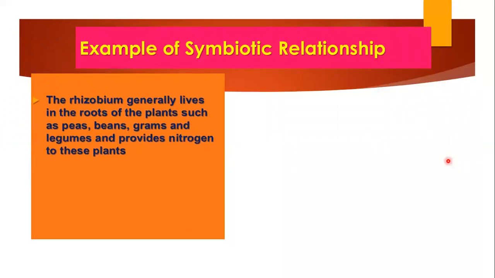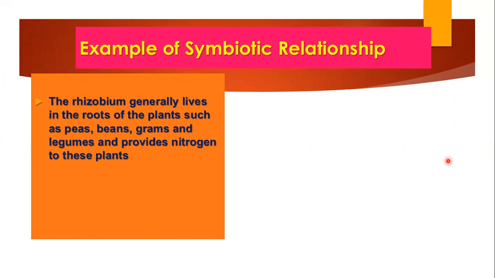Another example of symbiosis is rhizobium bacteria. Rhizobium is a nitrogen fixation bacteria which exists in the roots of the plant. It helps to fix the atmospheric free nitrogen into the nitrogen form that is absorbed by the plants. So the plant gets the nitrogen, which is very essential for the growth of plants, and the rhizobium gets the shelter. Because the rhizobium bacteria is in the roots of the plants, it gets the shelter and food, whereas the plant gets the nitrogen. So both are mutually benefited.